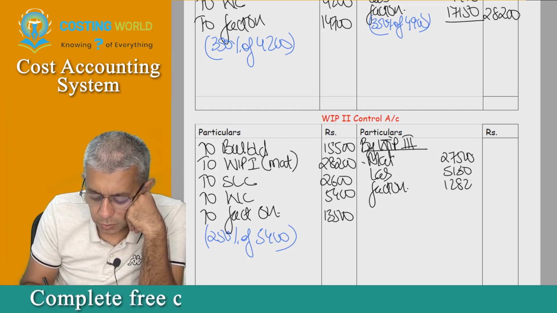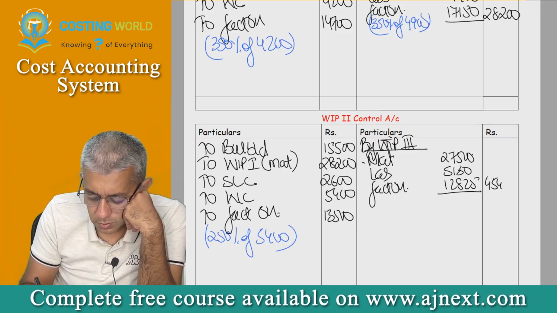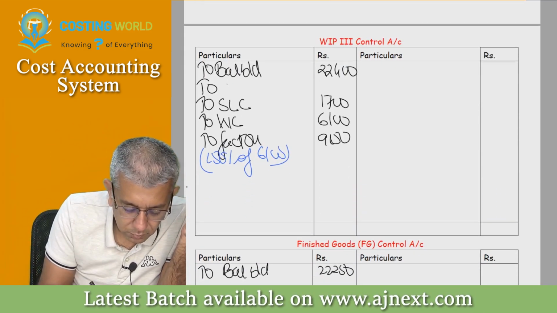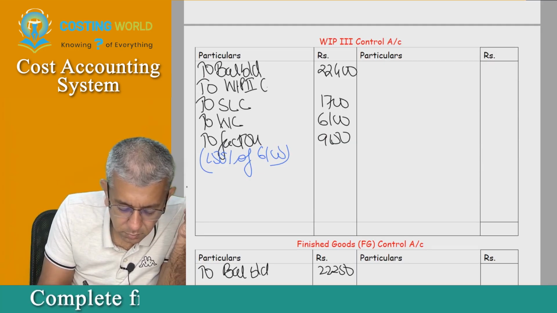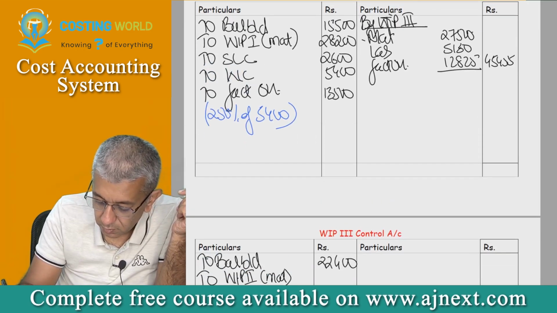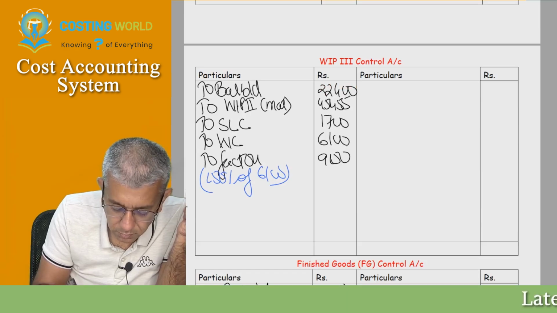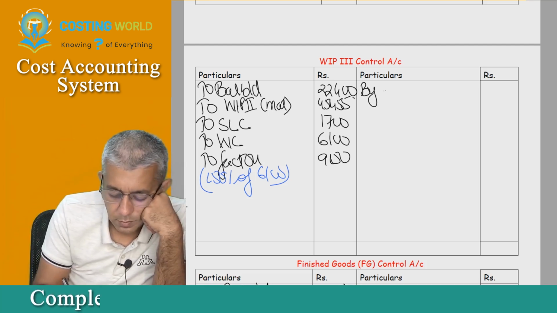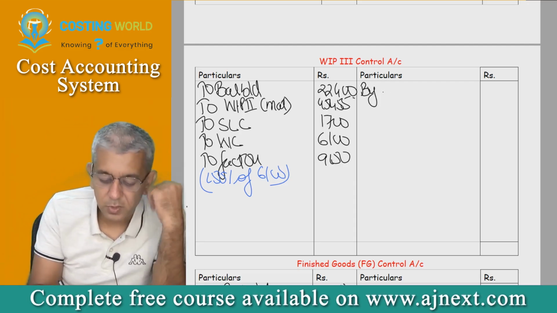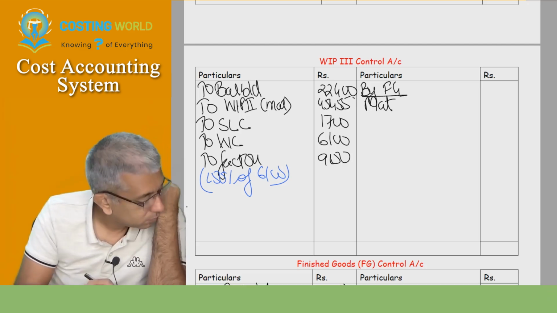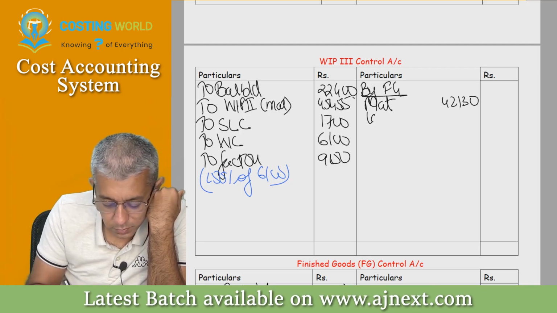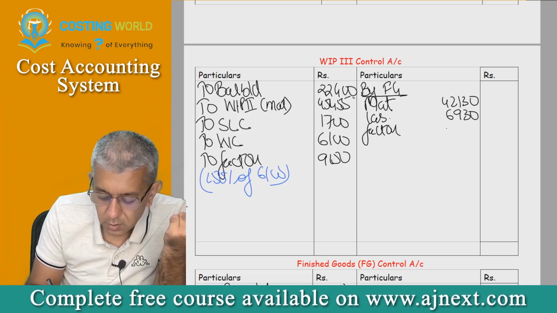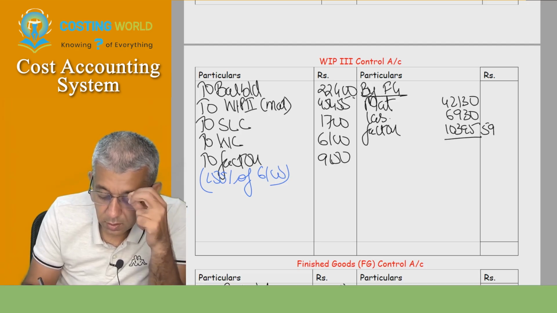12,825. Total is 45,455. Obviously process 3 will transfer to finished goods. 42,130. 10,395. Total 59,455.